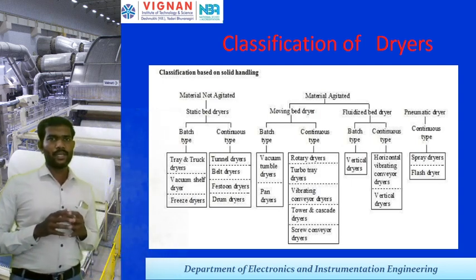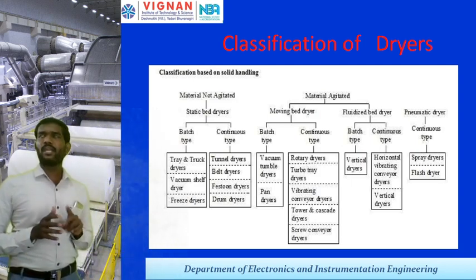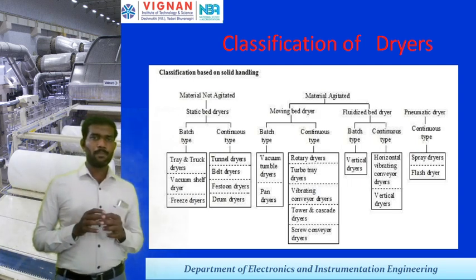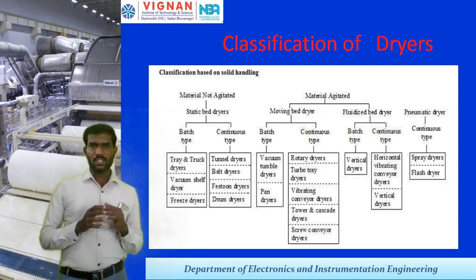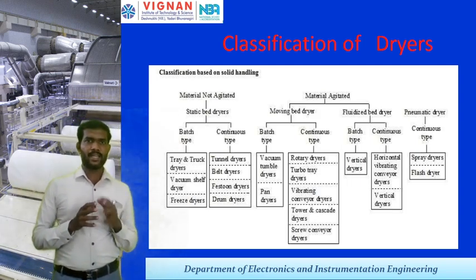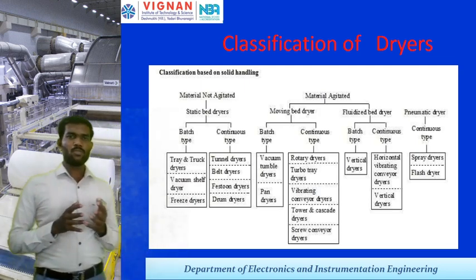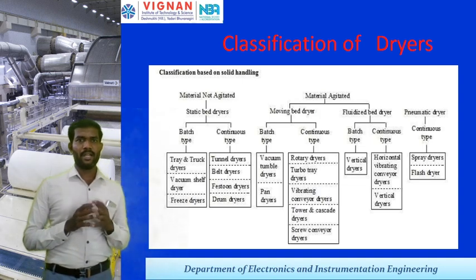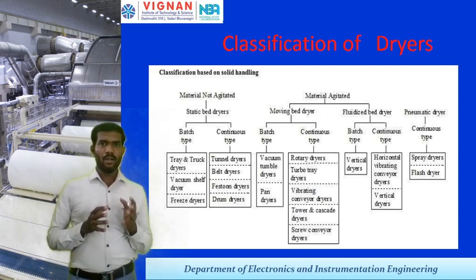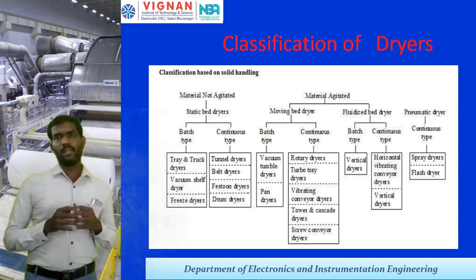Those are classified into two types: batch type and continuous type. Under the batch type dryer, we have the tray and truck type dryer, vacuum dryer, and freeze type dryer. Under continuous type, as usual, we have tunnel type dryer, bed type dryer, piston type dryer, and drum type dryer.